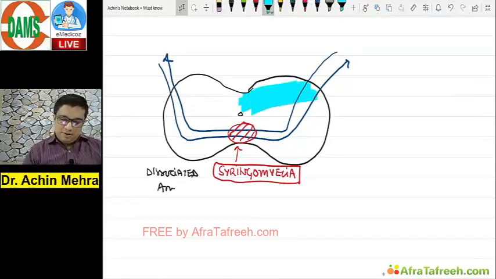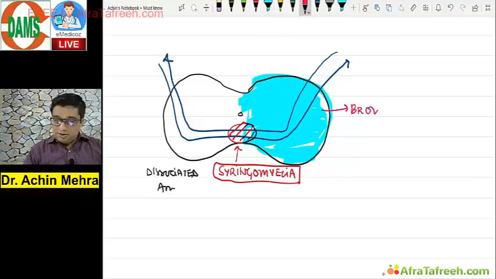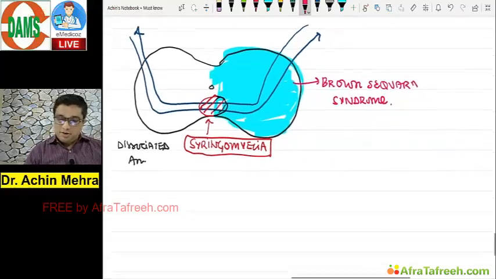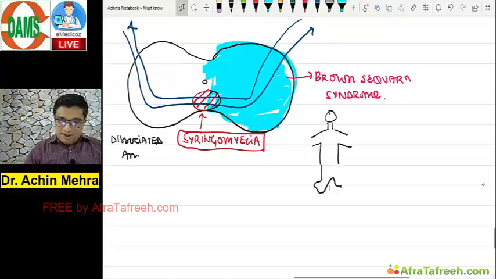Another quick fact, yes, this disease, where half of the spinal cord is involved. What is this known as? Mr. Brown or the Brown-Sequard syndrome. Brown-Sequard syndrome. This is another small topic. You should know a must-know thing in spinal cord lesions. Brown-Sequard. What happens in Brown-Sequard syndrome? I can make this in a very simple diagram to explain this.